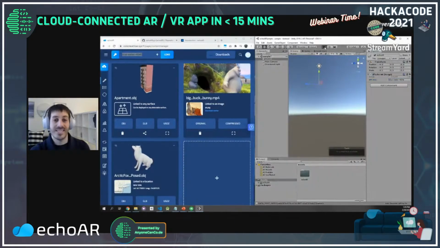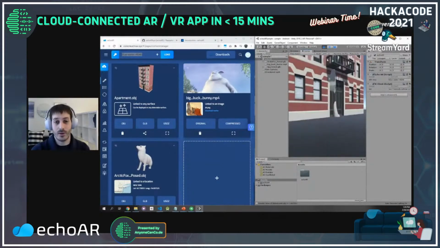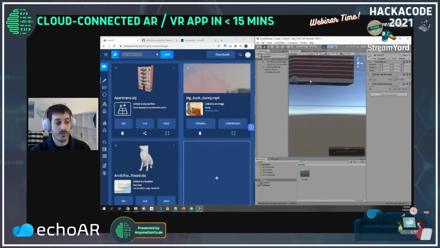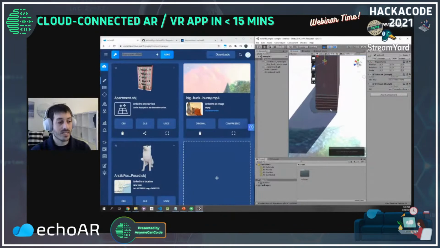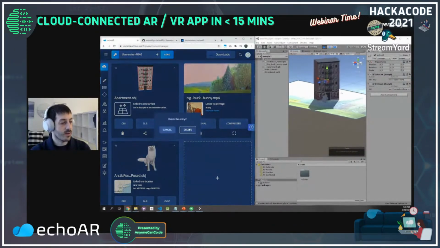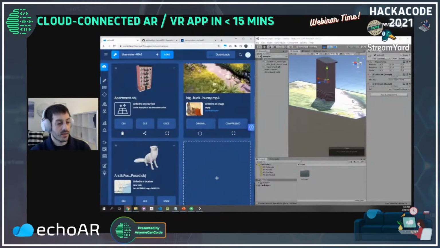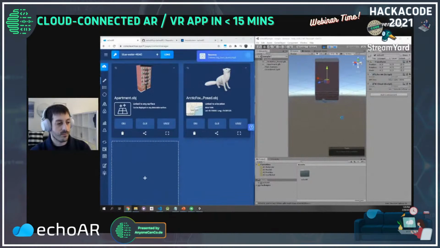I'm going to press play. Data will start streaming from the cloud to the game engine, similar to what we had earlier, when the data streamed from the cloud to the phone. And voila, all our content is automatically here. So I'm going to delete the video because it's playing in my ear. But we see the building and we see the video of the fox.